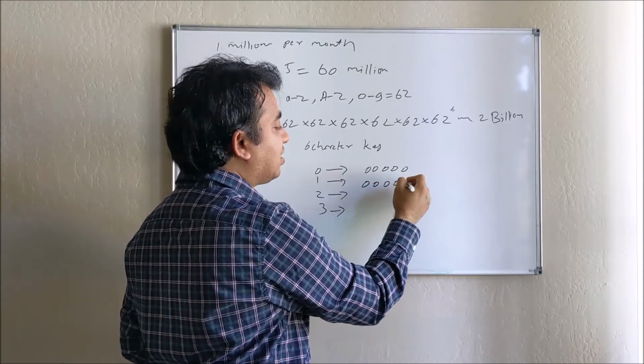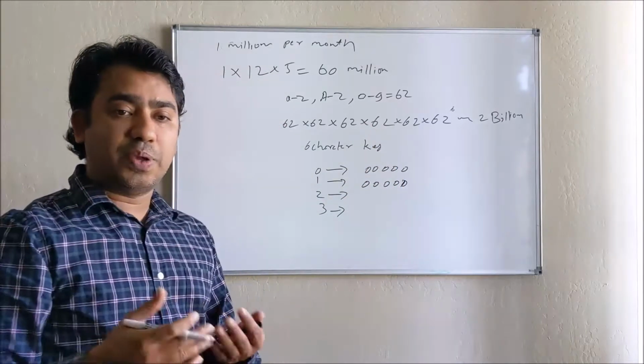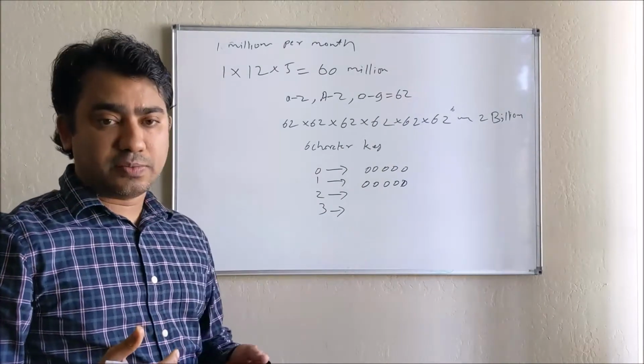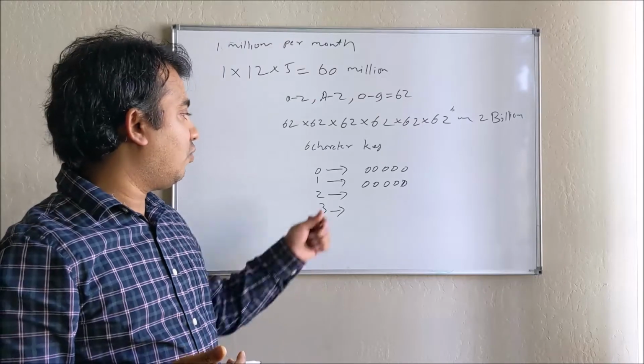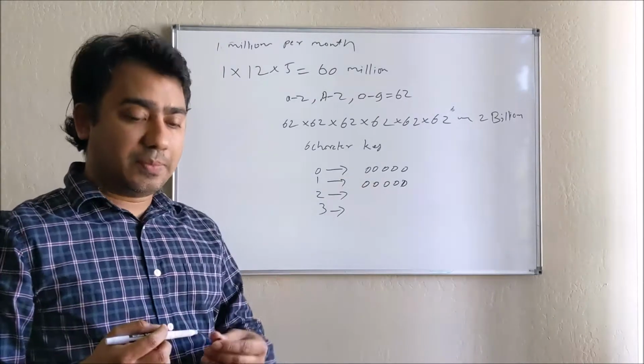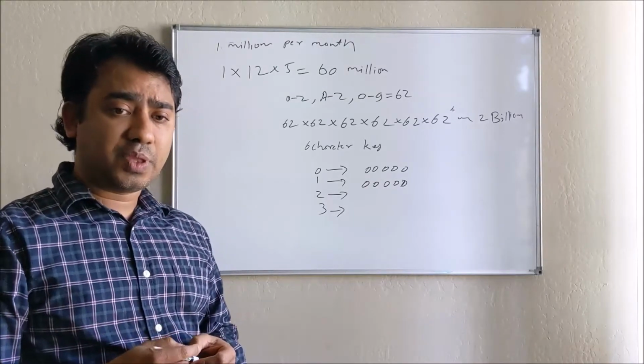So we can write a separate function called convert to base 62, which converts all the numbers to base 62. That way we make sure it always generates a unique key.